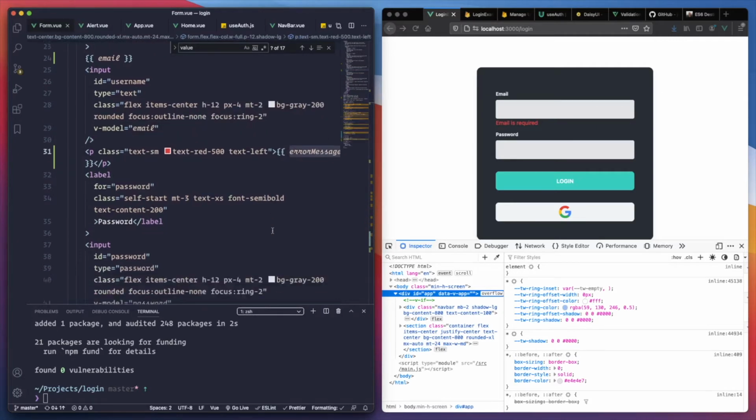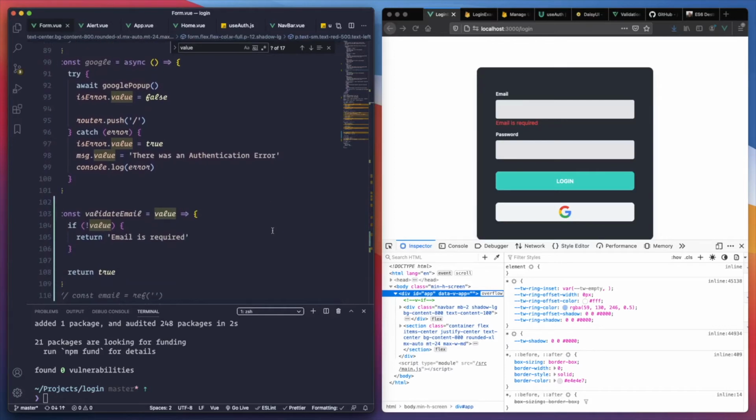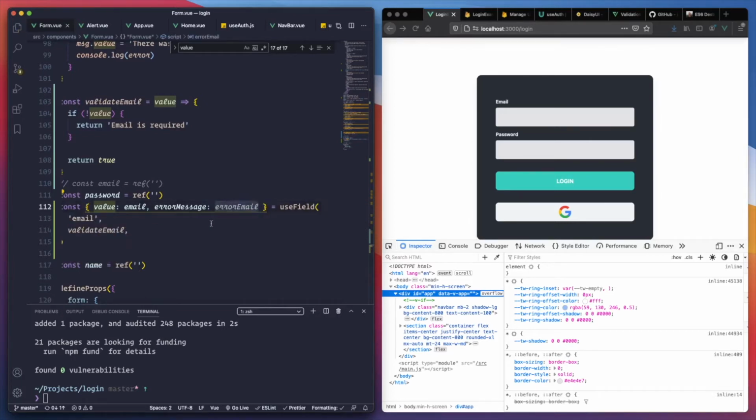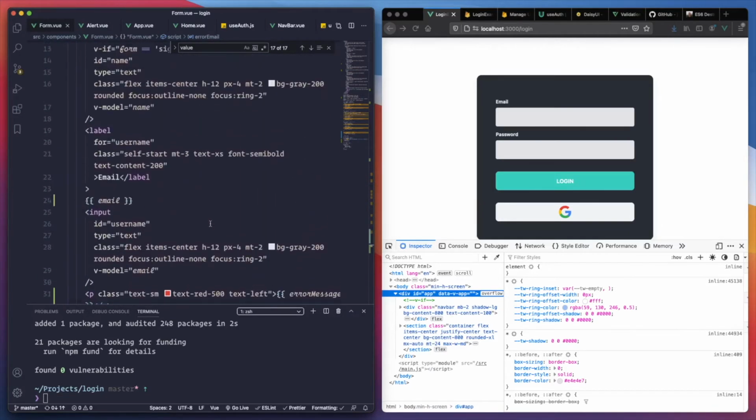Now let's change this error message to error email. Let's use something like this, and let's send that right here.